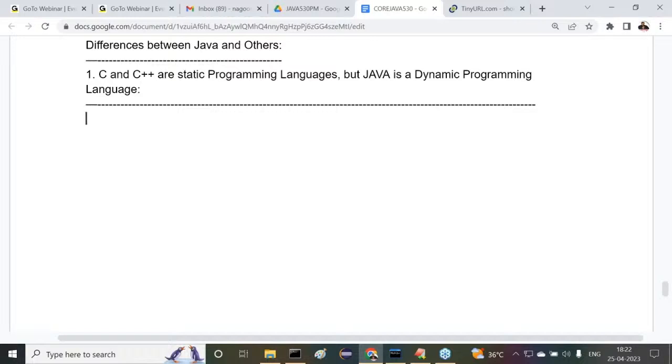Come again, what is a static programming language? If any programming language is providing memory allocation for the data at what time? Compilation time. Then that programming language is a static programming language.